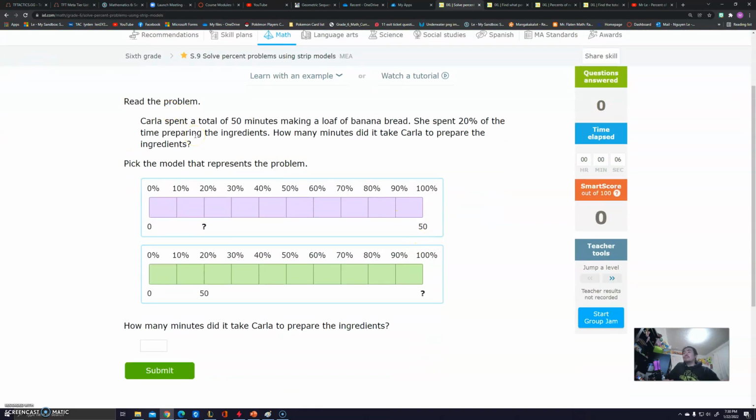Carla spent a total of 50 minutes making a loaf of banana bread. She spent 20% of the time preparing the ingredients. How many minutes did it take Carla to prepare the ingredients? So here, we gotta pick the one that best represents 20% of the 50 minutes that she used cooking, okay? So let me screenshot this, and we're gonna bring it to Microsoft Paint again.